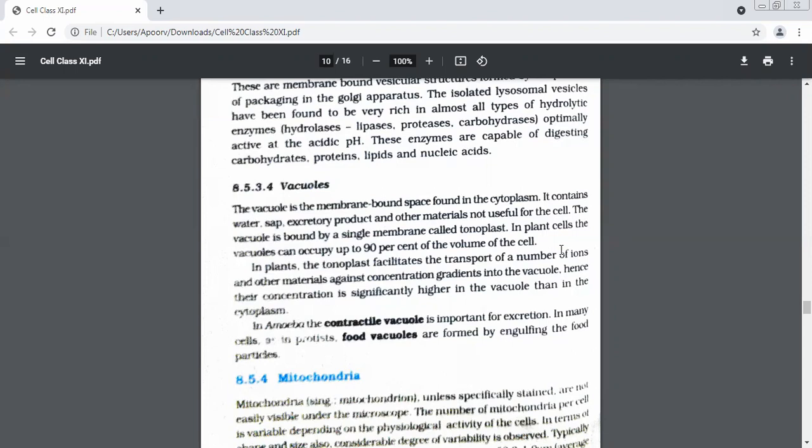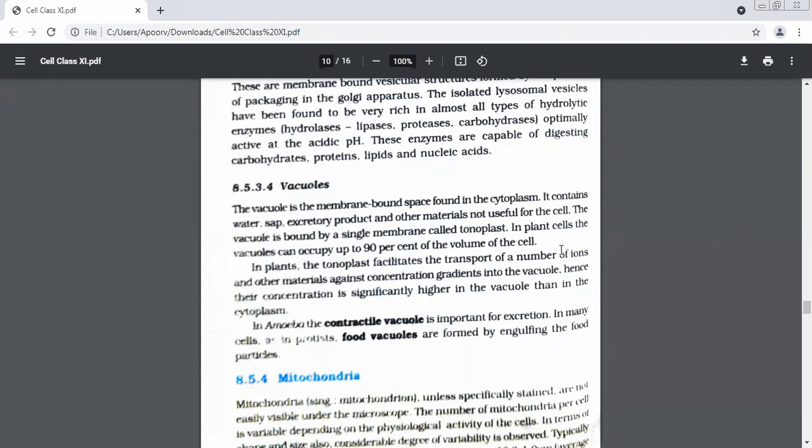In plants, one very interesting thing happens. This tonoplast, which is the membrane of what? Vacuole. Just like you have a plasma membrane. What does the plasma membrane do? It allows the material to come inside and go outside. Similarly, what goes inside the vacuole and what goes outside is being controlled by the tonoplast.